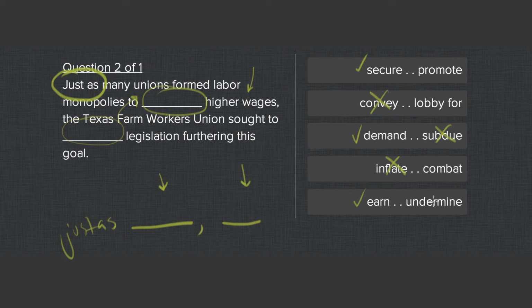Would they undermine it? No. Undermine means ruin. Subdue and undermine both mean a similar thing. Subdue is like weaken. Undermine is hurt or ruin. Promote, on the other hand, would be a very positive influence on the legislation. It means help the legislation. So we're securing higher wages and helping legislation which furthers the same goal. So the first answer choice is the winner.